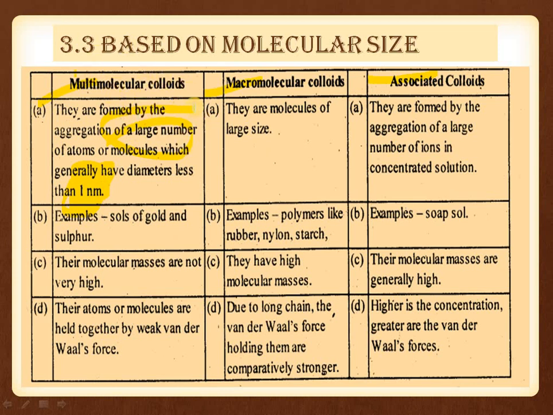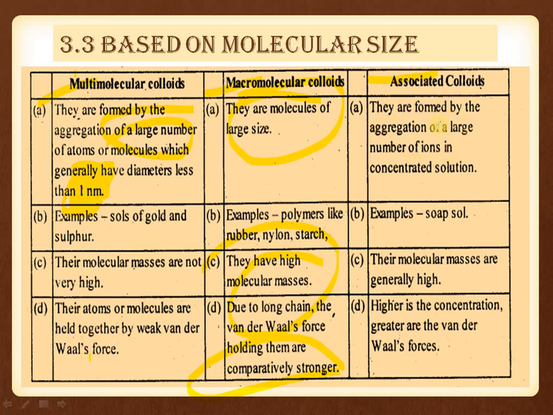Moving to next, macromolecular colloids are not molecules of large size; here the size is more than 1 nanometer. For example, polymers like rubber, nylon, starch have high molecular masses, and due to the long chain, the van der Waals forces holding them are comparatively stronger than in multimolecular colloids. And the last one is associated colloids.